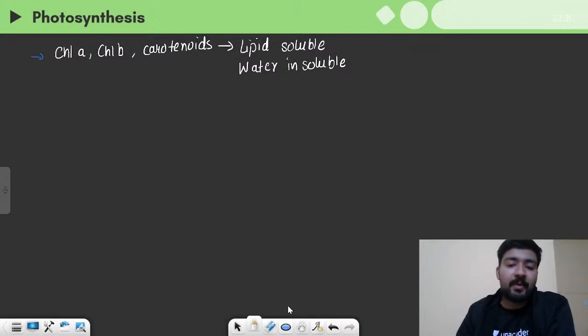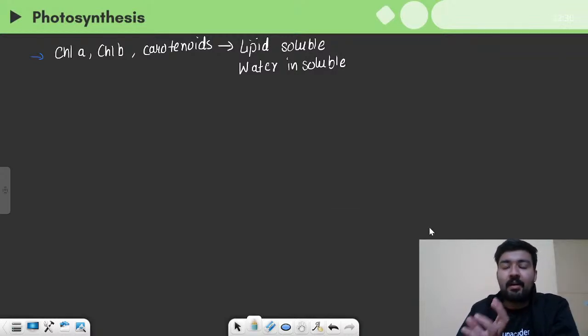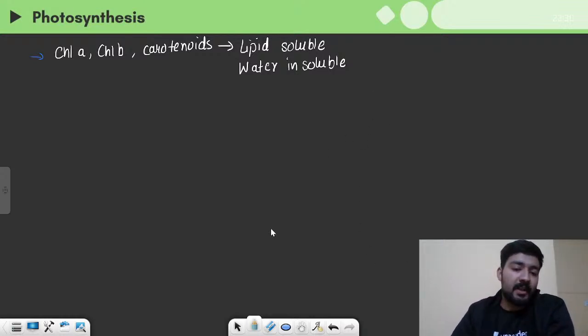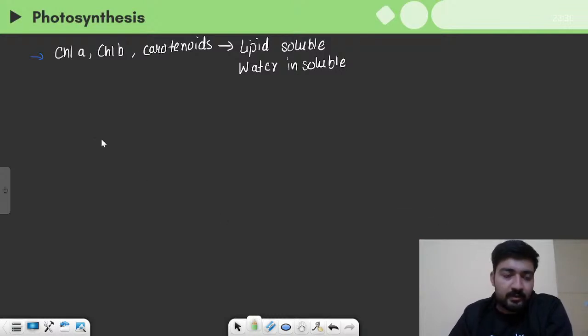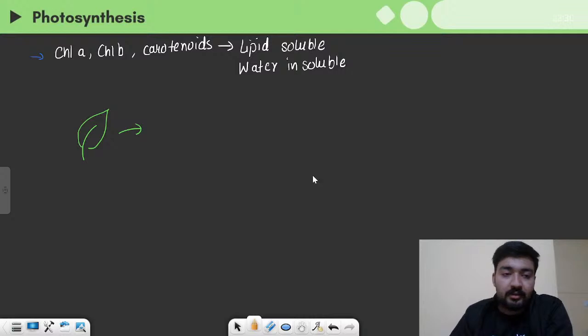right? We have a pigment which is soluble in water, and that pigment is anthocyanin. Anthocyanin is this dark violet colored pigment. As you have seen, some leaves, first they are green in color, but after some time they turn orangish in color.